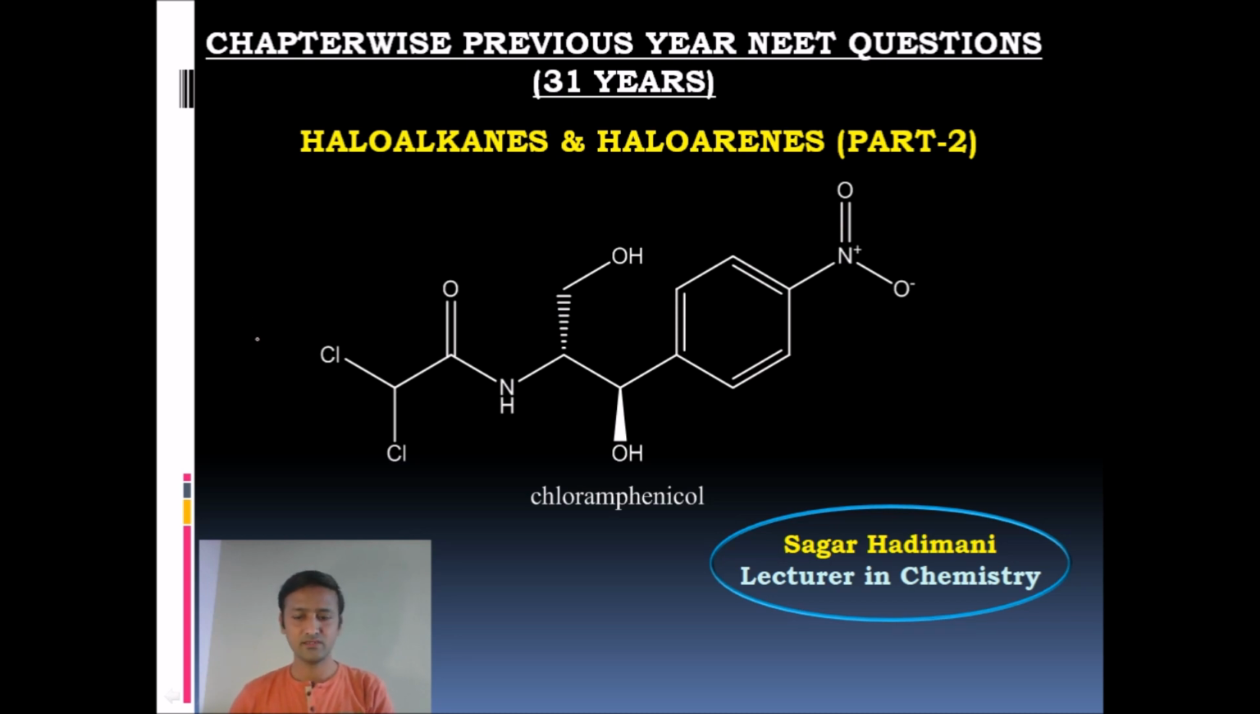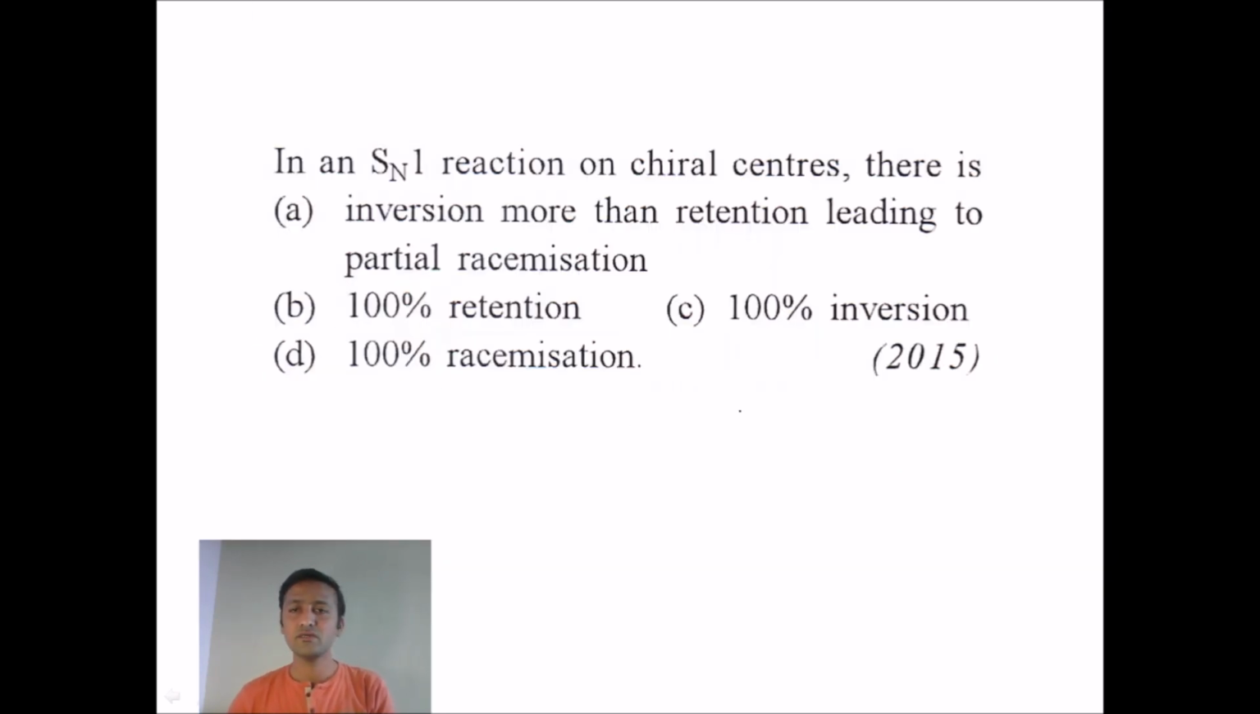Okay, let us start. The first question appeared in the 2015 NEET paper. In an SN1 reaction on chiral centers, there is... the question is based on the stereochemical aspects of the SN1 reaction. You can see the options given: inversion more than retention leading to partial racemization, 100% retention, 100% inversion, or option D, 100% racemization.